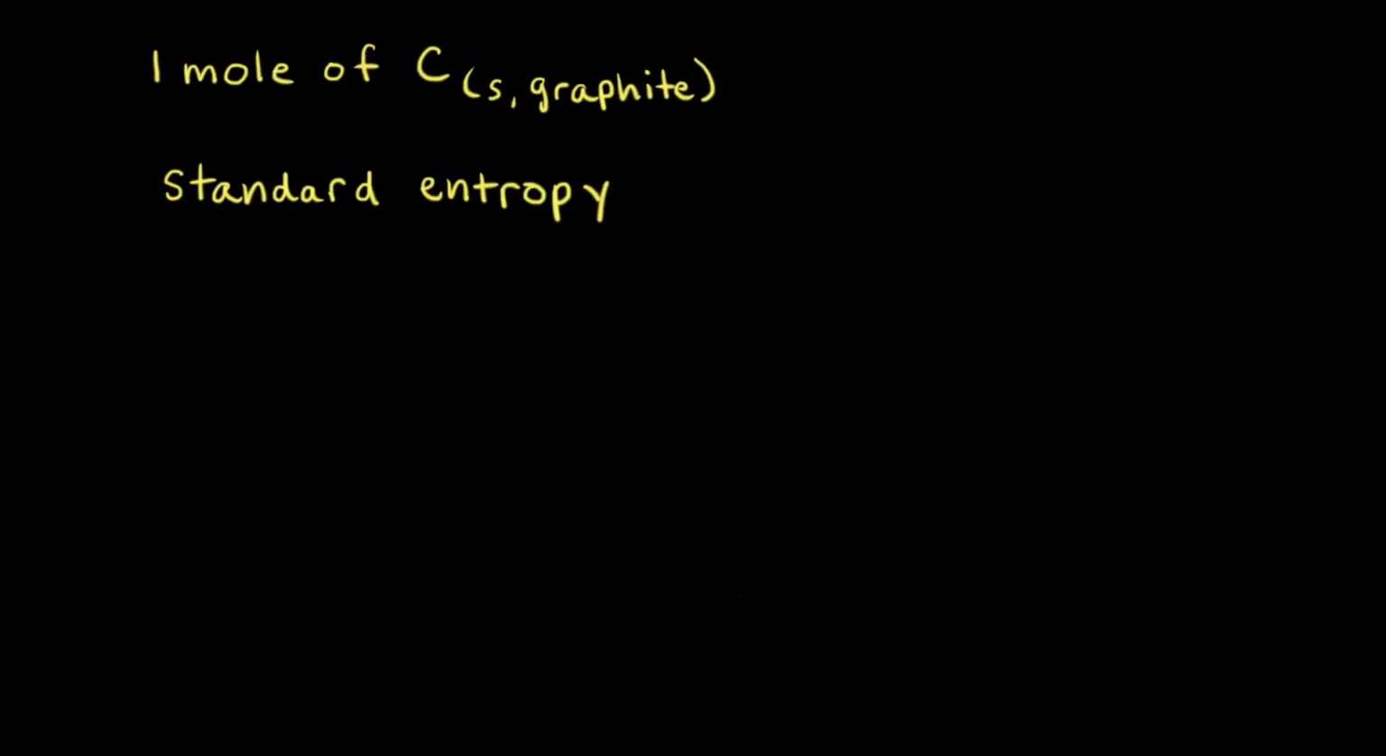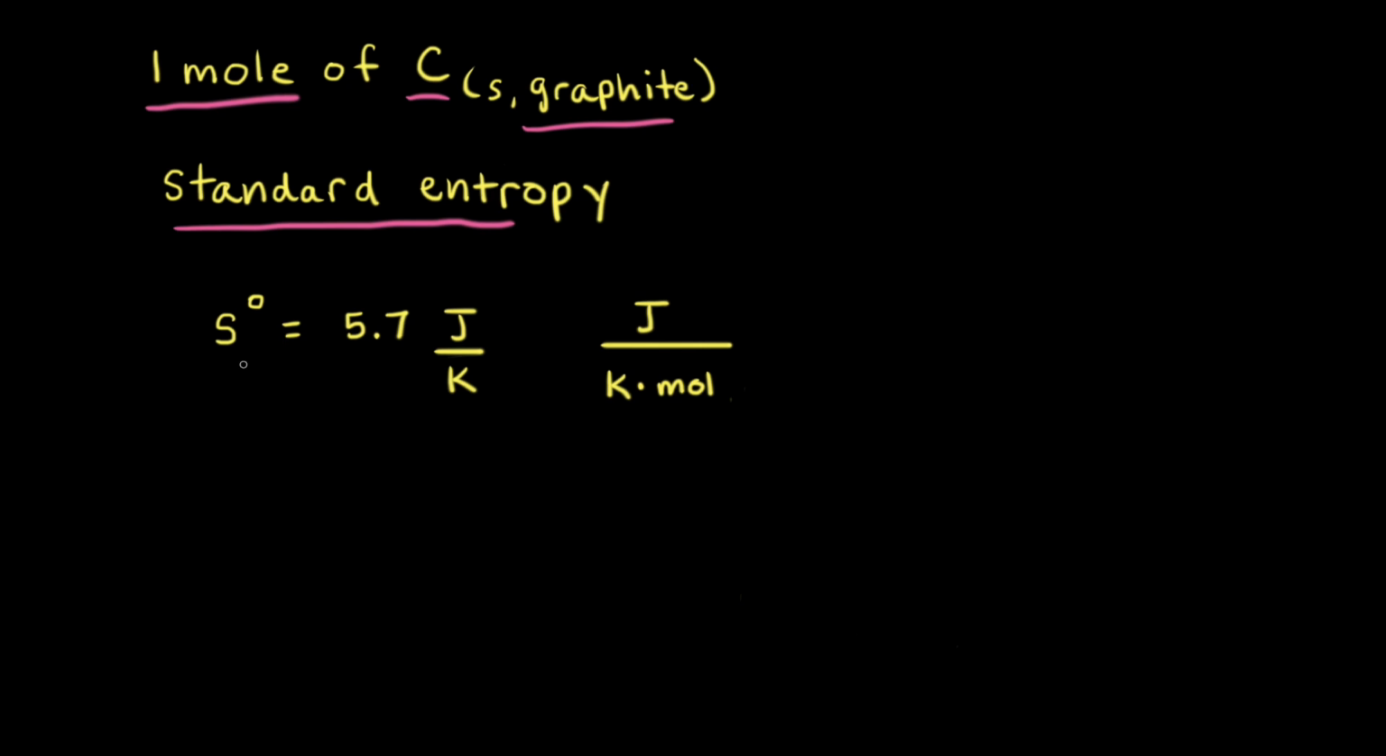Now that we understand the concept of zero entropy, let's look at the entropy of a substance. And let's say that we have 1 mole of carbon in the form of graphite. Standard entropy refers to the absolute entropy of a substance at a pressure of 1 atmosphere and a specified temperature. Often that temperature is 25 degrees Celsius. The standard entropy of graphite at 25 degrees Celsius is equal to 5.7 joules per Kelvin. And since we're dealing with 1 mole of graphite, we could write the units as joules per Kelvin mole. And often this is called standard molar entropy.